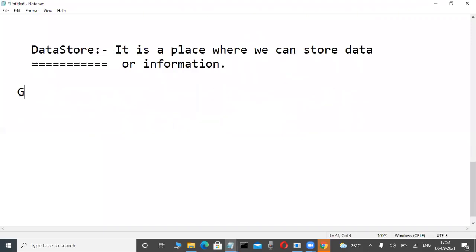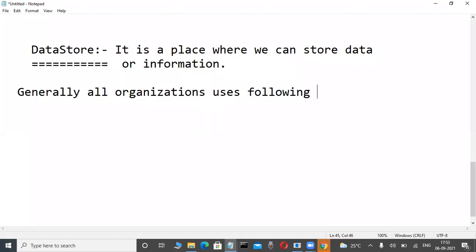Generally, all organizations use the following types of data store mechanisms.